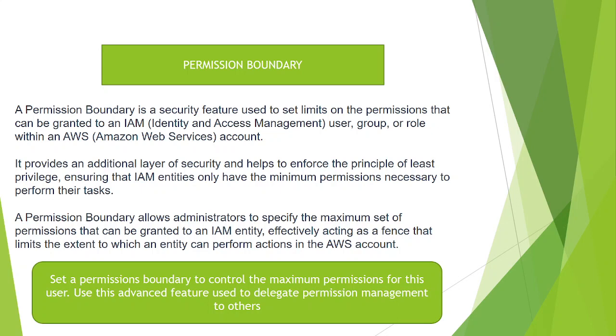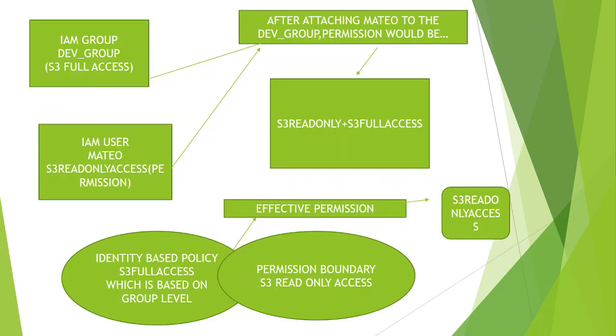Permission boundary allows administrators to specify the maximum set of permissions that can be granted to an IAM entity, effectively acting as a fence that limits the extent to which an entity can perform actions in the AWS account. So you set a permissions boundary to control the maximum permissions for this user. It is an advanced feature used to delegate permission management to others. I'll just show the picture of how it's working. I'll give the scenario.